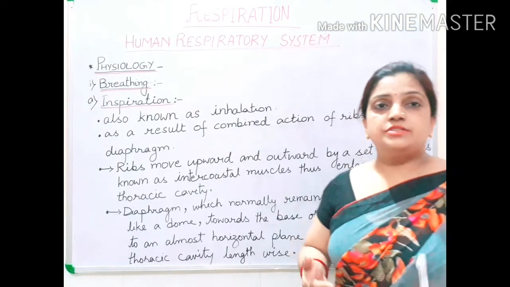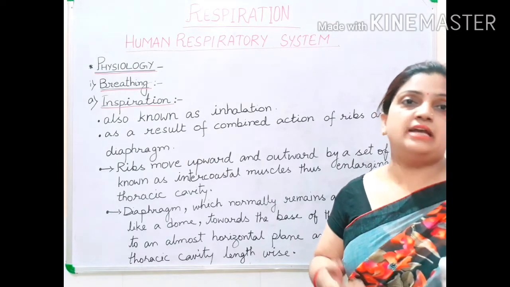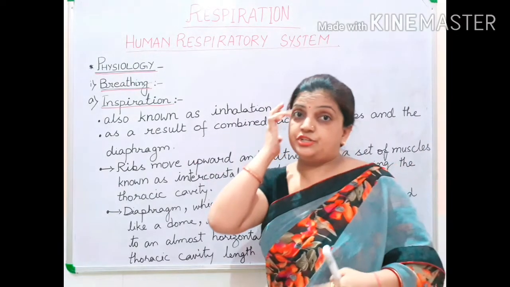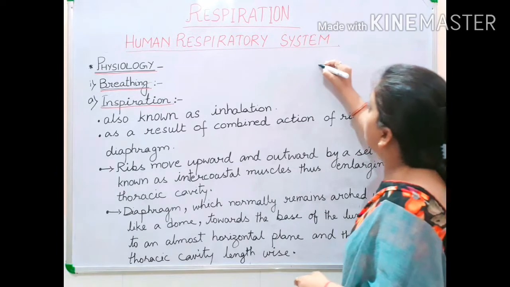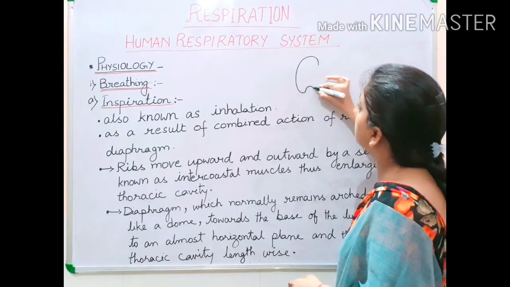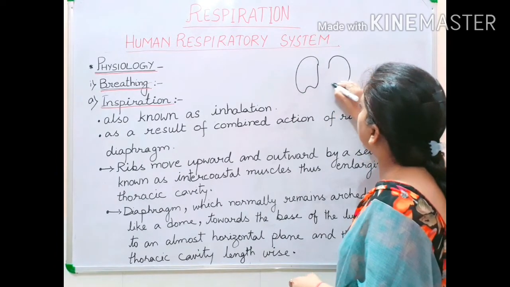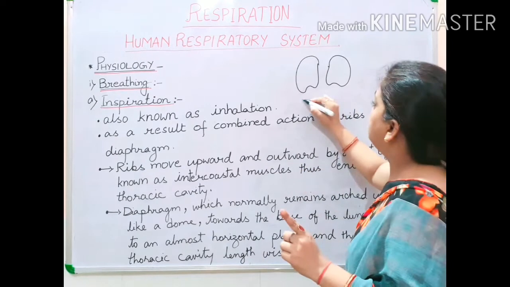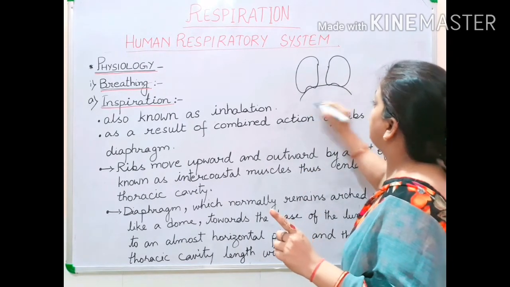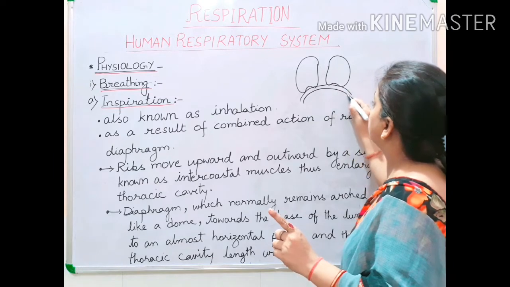Now children, how is our diaphragm helping in the inspiration process? Suppose this is our lung, these are the two lungs, and I told you that our diaphragm is dome shaped. It is an arch shaped structure in this way.